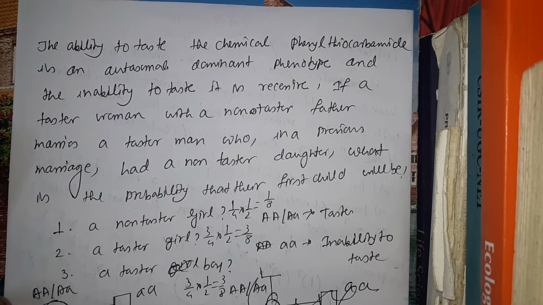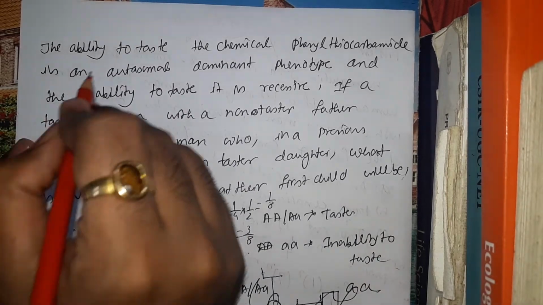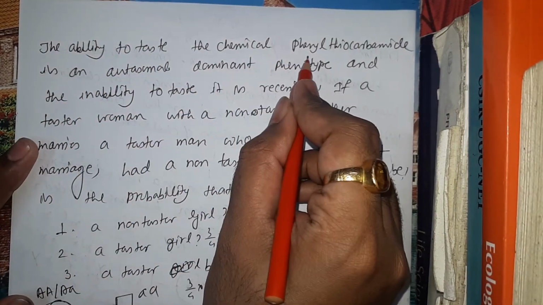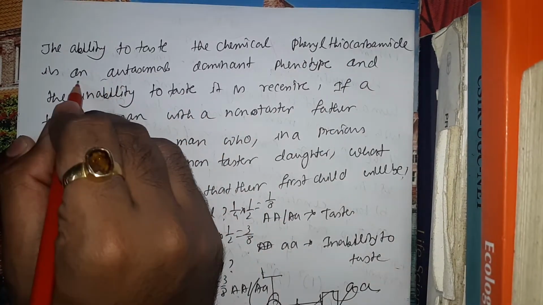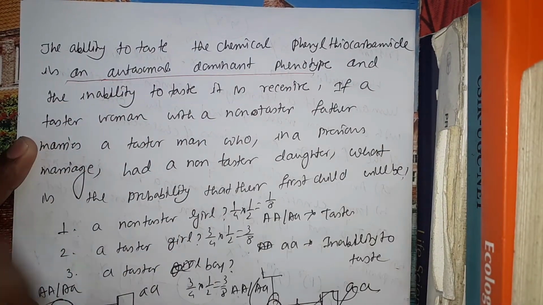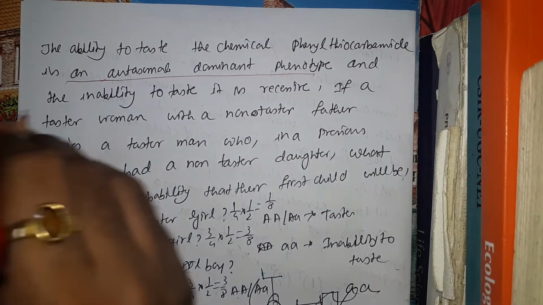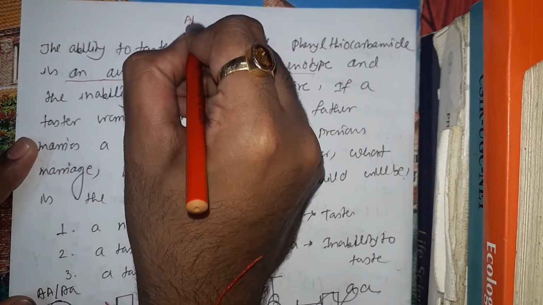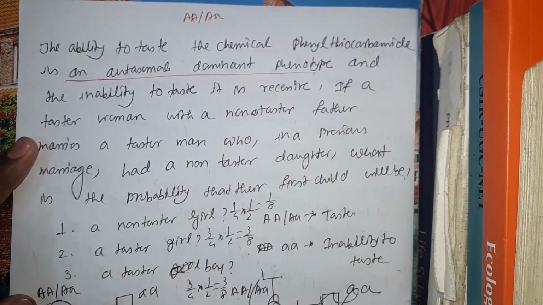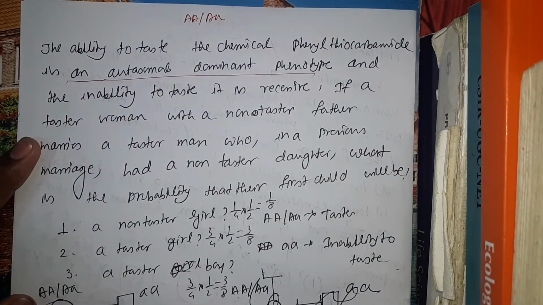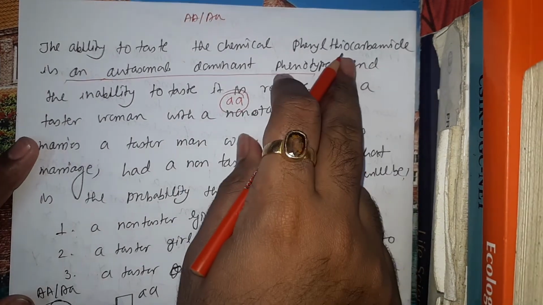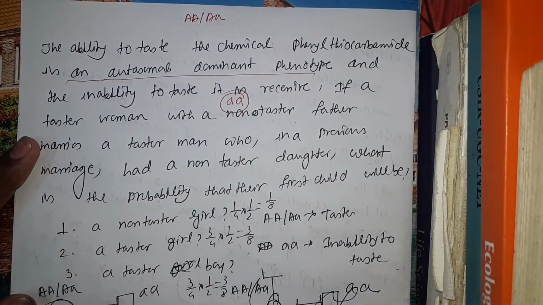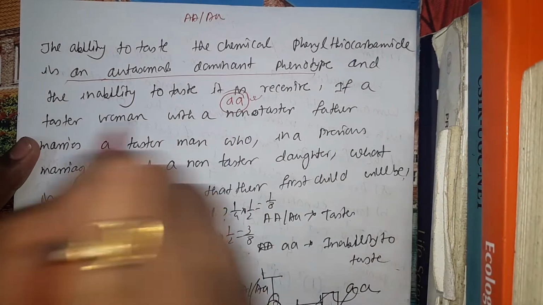Okay, so let's start. The ability to taste the chemical phenylthiocarbamide is an autosomal dominant phenotype. That means if you are able to taste phenylthiocarbamide, you are autosomal dominant. And the inability to taste it is recessive. Suppose phenylthiocarbamide is your chili chicken, and if you do not have the taste, then you are recessive.